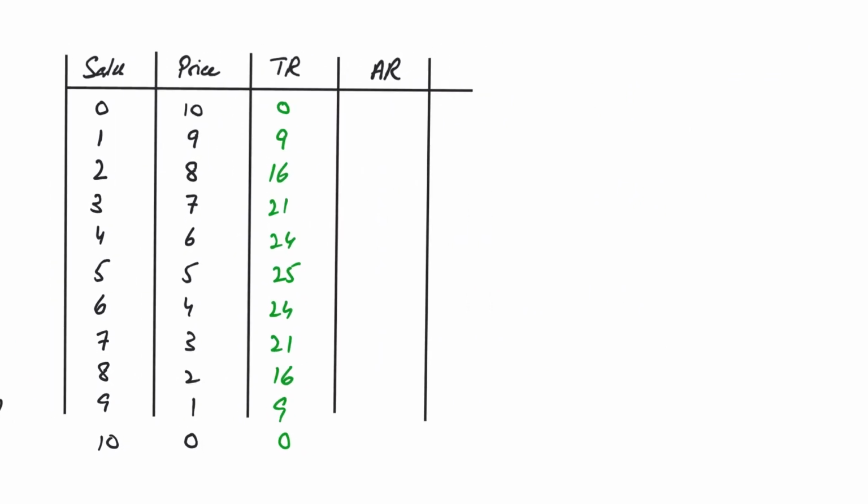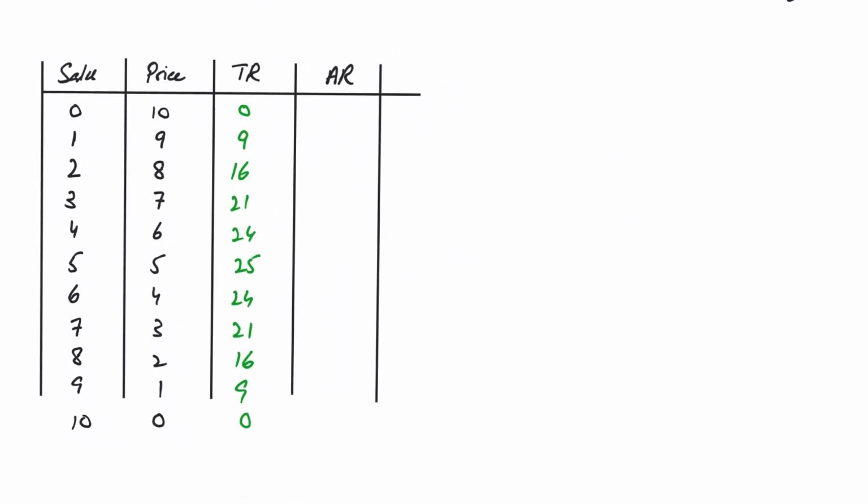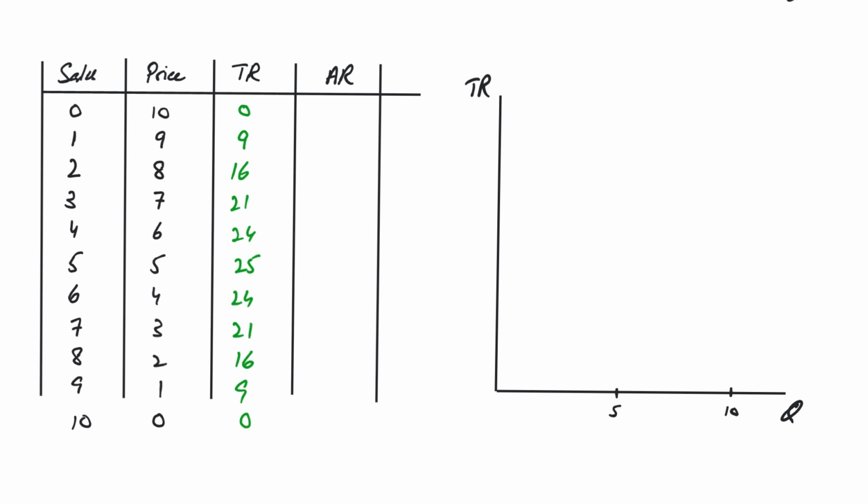Now, for a downward sloping demand curve, if I make a revenue curve for it, it looks something like this. 5 units of quantity and let's say 10 units of quantity. The way the revenue goes is, first it goes up. At 5 units, it hits the peak. And then it starts to come down again to 0.